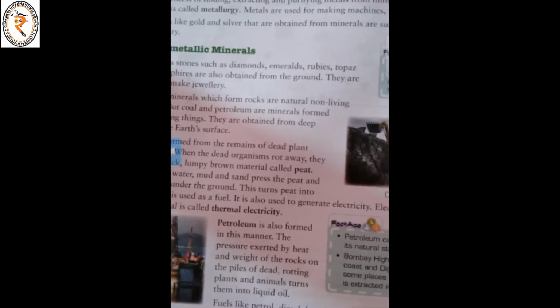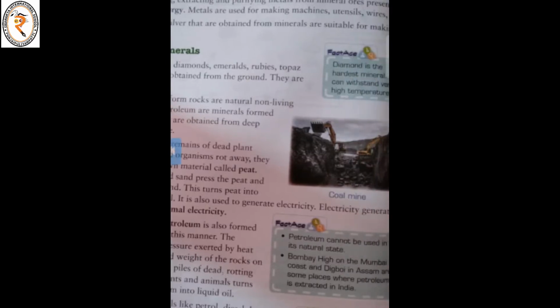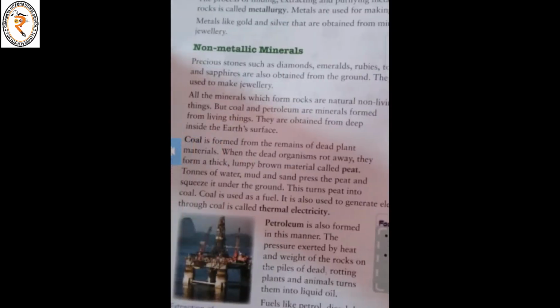It is also used to generate electricity. Electricity generated through coal is called thermal electricity. Okay.